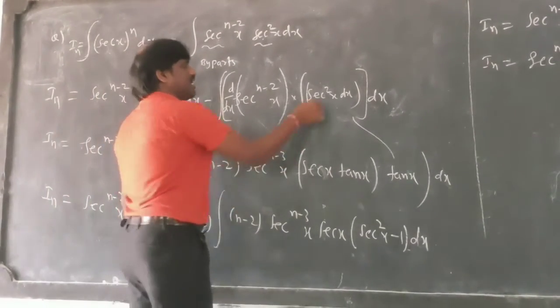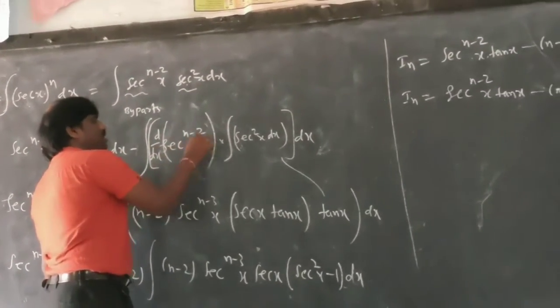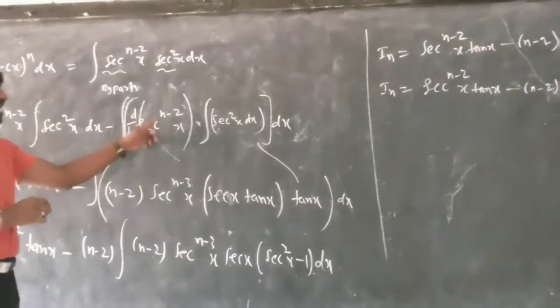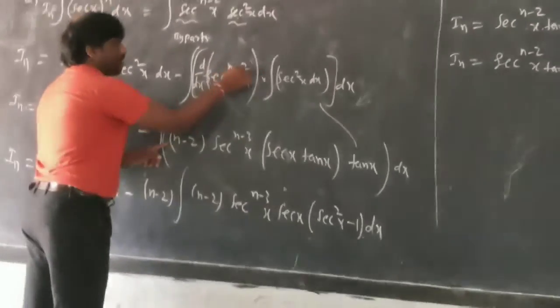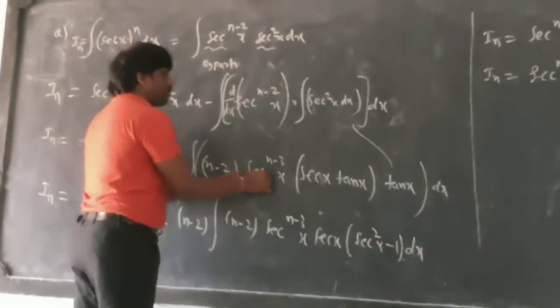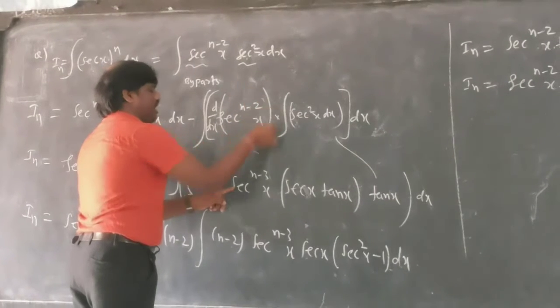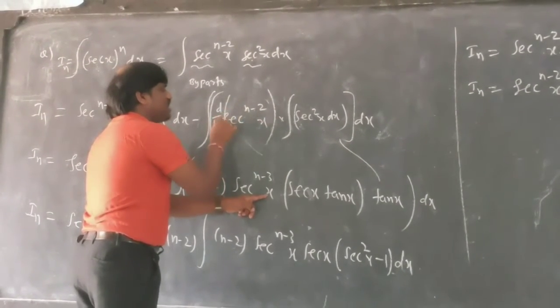You have to do the differentiation using the chain rule. The differentiation of sec power n minus 2 x is n minus 2 sec power n minus 2 minus 1, that is n minus 3, and you have to differentiate sec x.